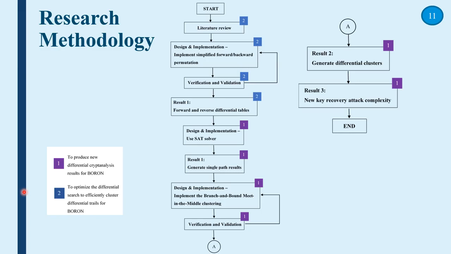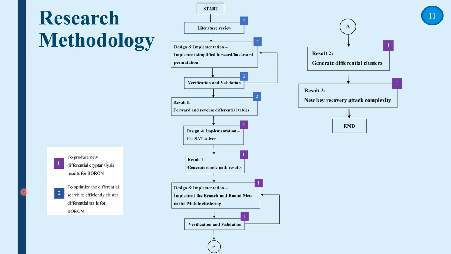The forward and backward permutation is required to speed up the clustering, which will be described later on. The results obtained are compared with the previous cryptanalysis work to verify the correctness of the forward-backward permutation algorithm. Then, the forward and backward differential tables are calculated and generated.